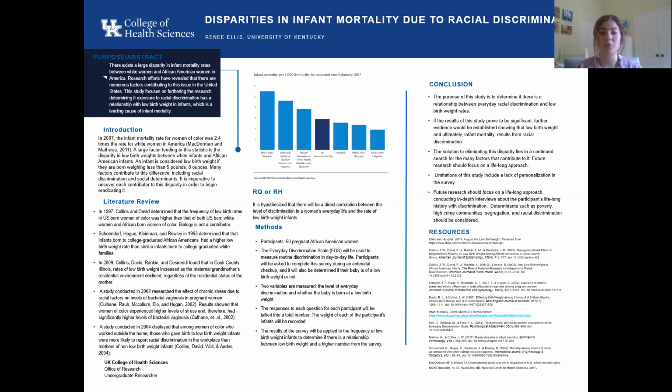A lot of people theorize that the issue behind this disparity is determinants such as education level, but this study went to prove that the issue is bigger than just one's education level, because the infants born to women of color still had a higher rate of low birth weight.